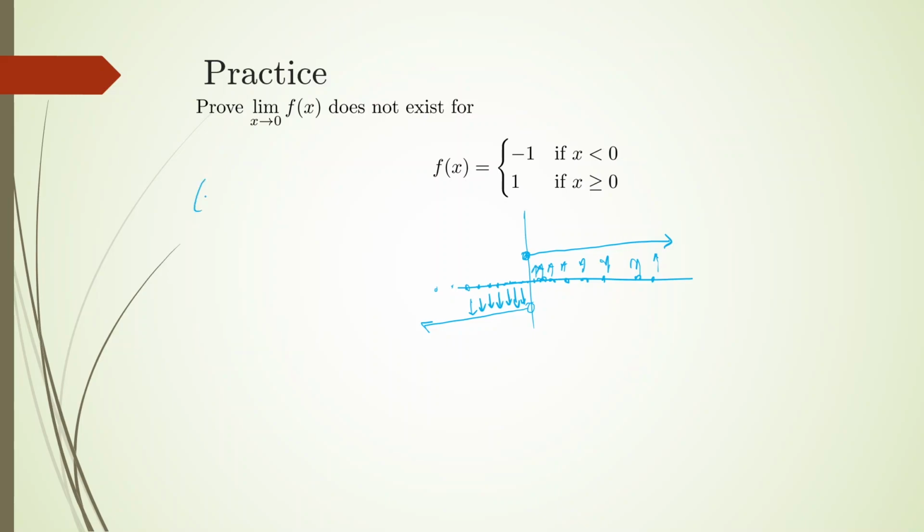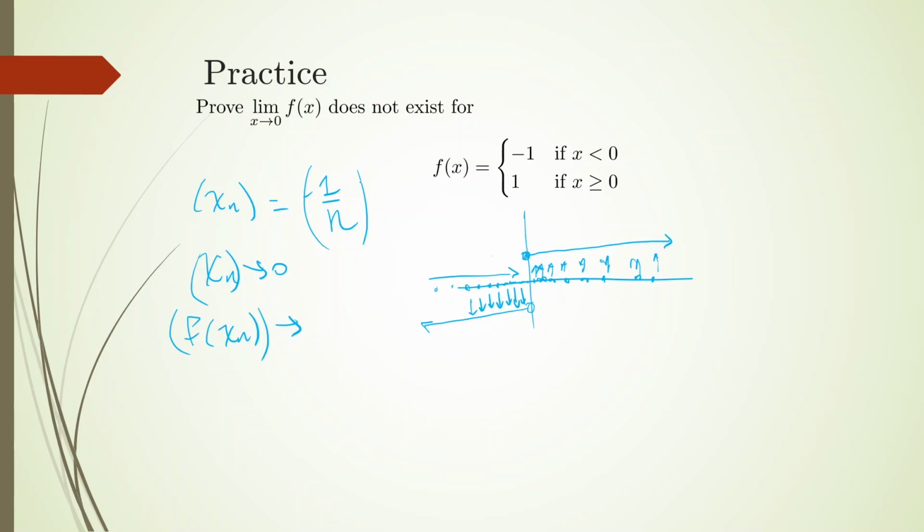So let's define x sub n. What's something that converges to 0 going in this direction? How about -1 over n? If we define it like this, x sub n is going to converge to 0. F of x sub n, that sequence, is going to converge to what?